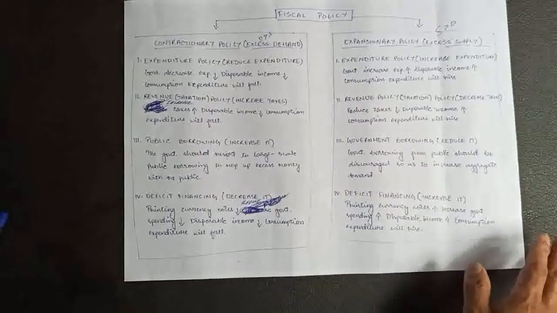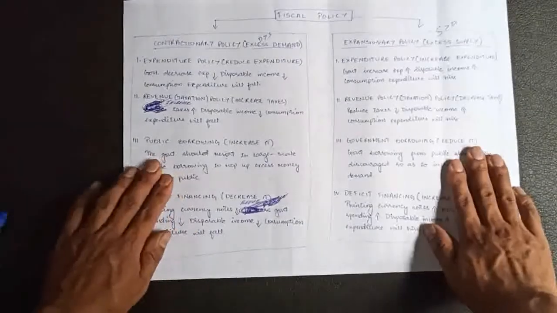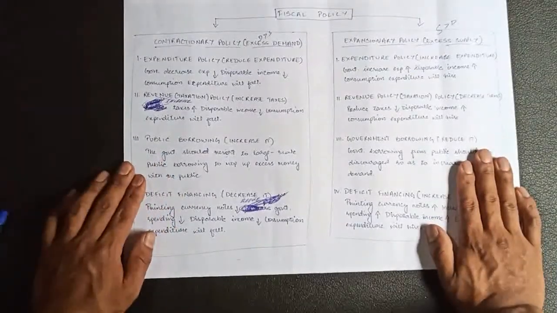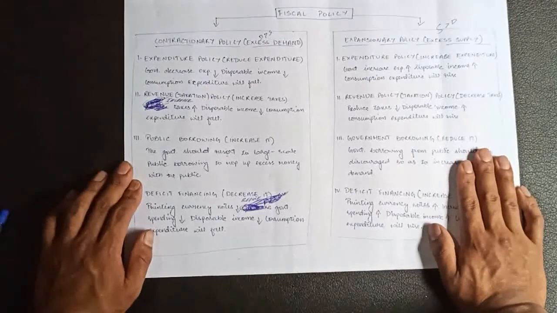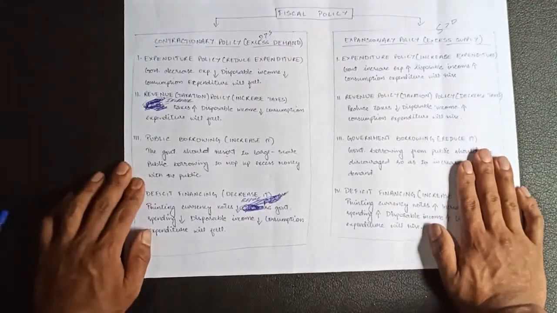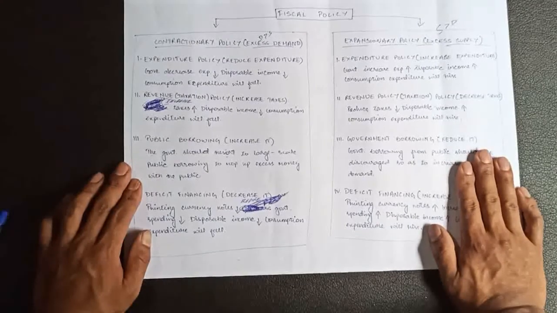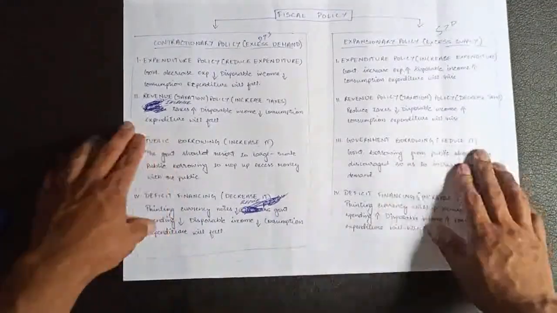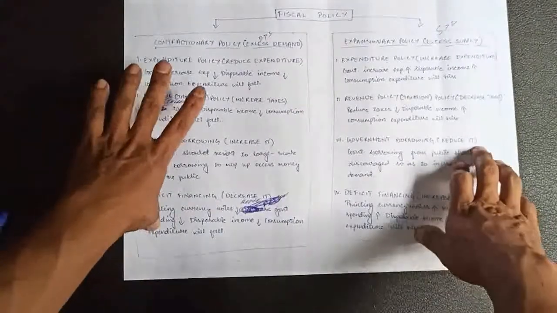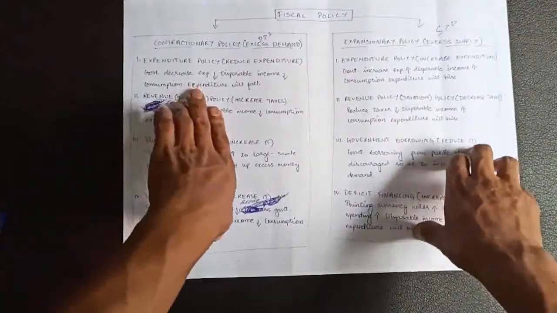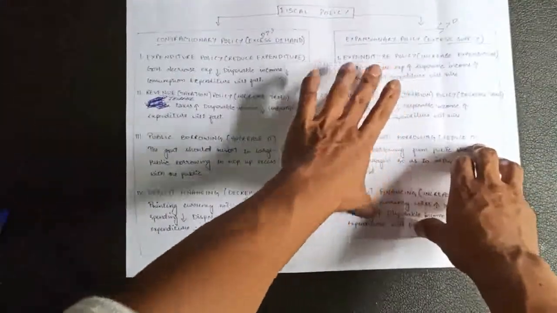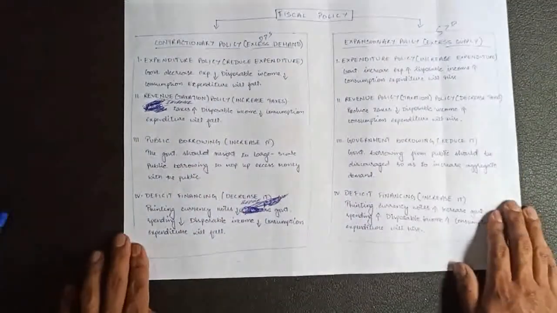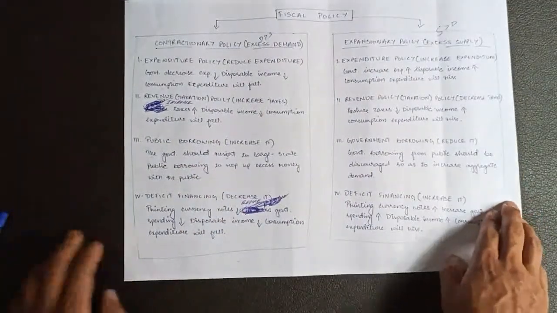Okay, next. Now this is the main part. Fiscal policy is again further classified into contractionary policy and expansionary policy. Okay, now first we will discuss contractionary policy, and once you understand contractionary policy, you'll easily understand expansionary policy as well. So listen to it carefully.